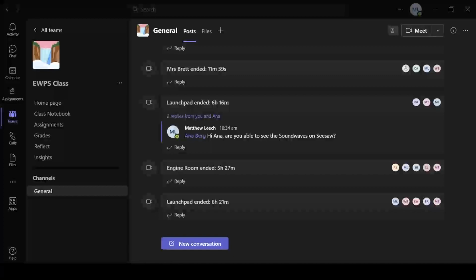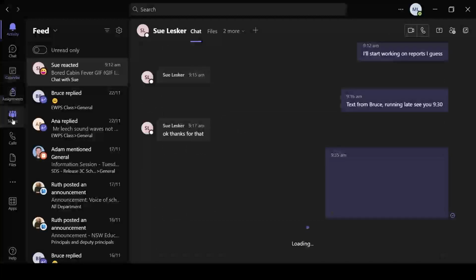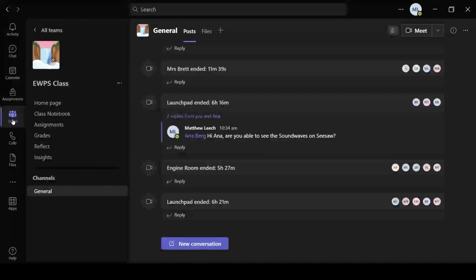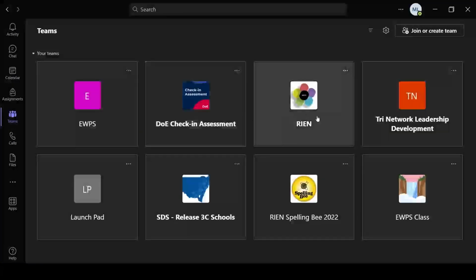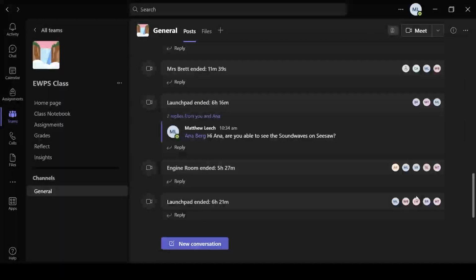So when you come onto it, maybe it'll look like this, something like that. Over to here on the left, you've got Teams. That's what we want to click on. You'll have one with a waterfall, EWPS class. This is Teams. This is where you can join a call. You'll see one here up the top. It'll say like calls that you can join. One might say Launchpad. You can join us there.